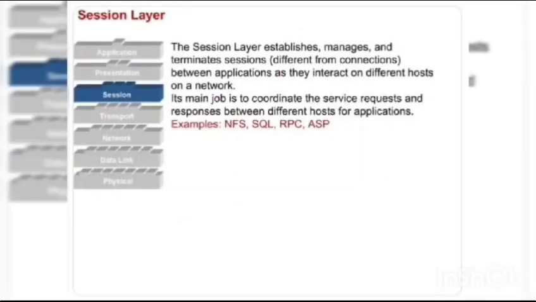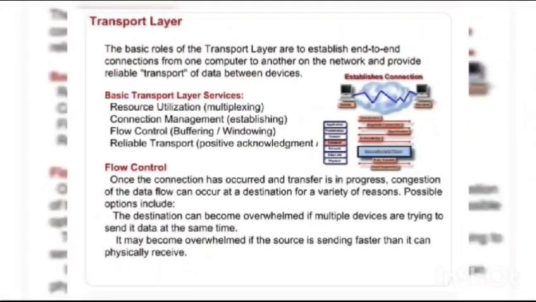Presentation layer. The presentation layer manipulates the representation of data for transfer to applications on different devices. The presentation layer is responsible for the following services: first one, data representation. Session layer. The session layer establishes, manages and terminates sessions between applications as they interact on different hosts on the network. Its main job is to coordinate the service.